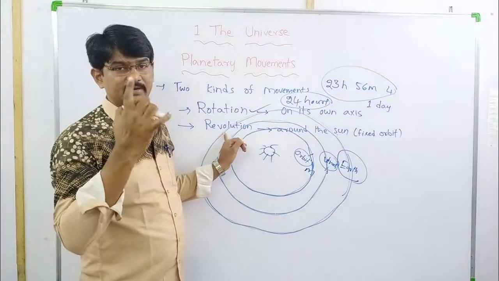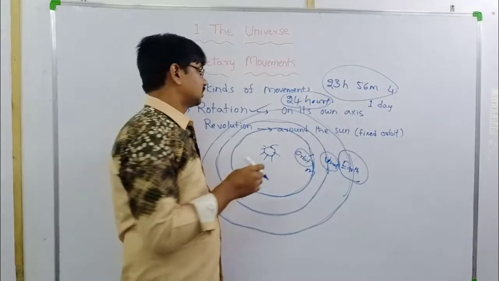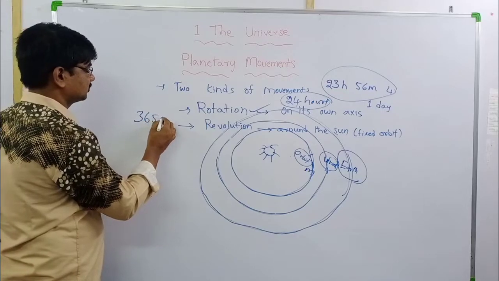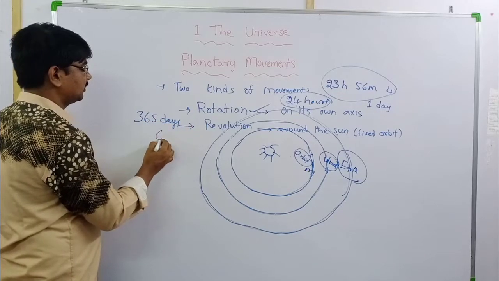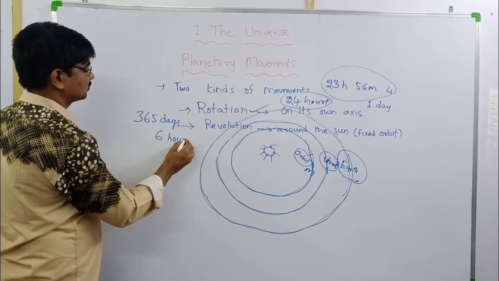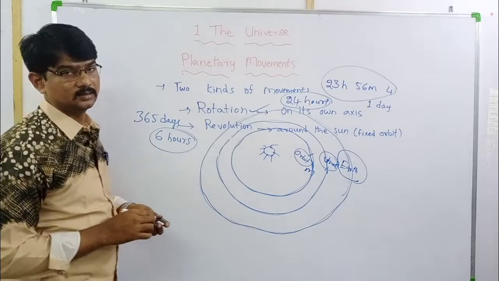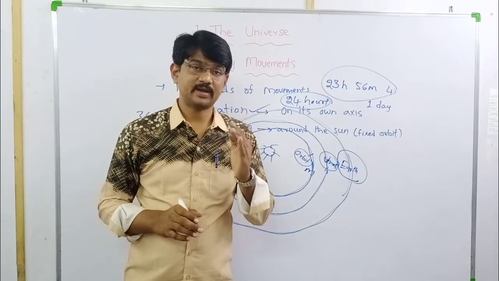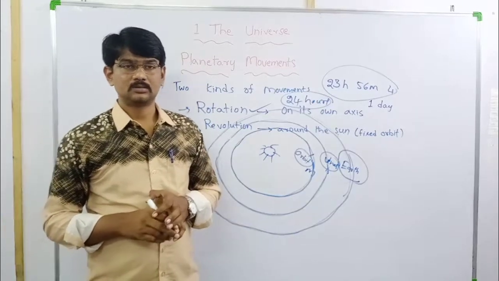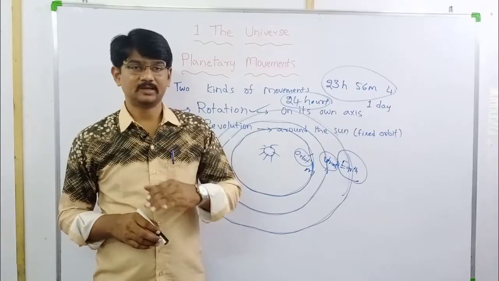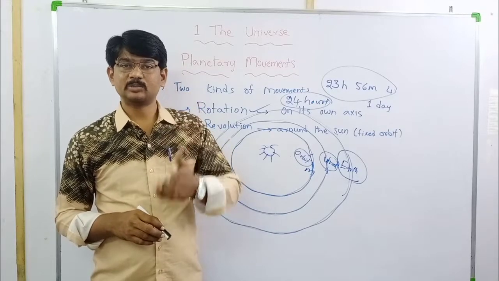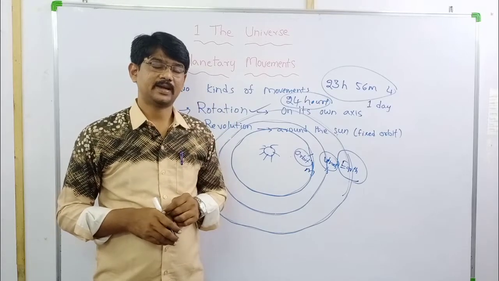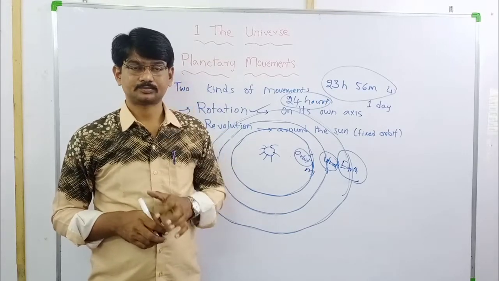To complete one revolution, Earth is taking 365 days and 6 hours. How many days is it taking? 365 days and 6 hours. It means an extra quarter day. 365 days means a year. To complete one full revolution, Earth is taking 1 year.